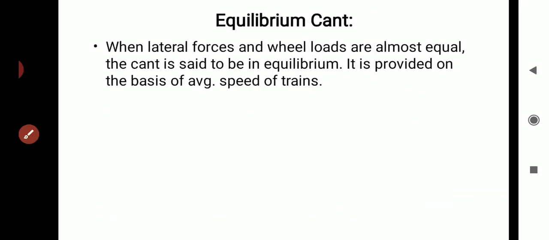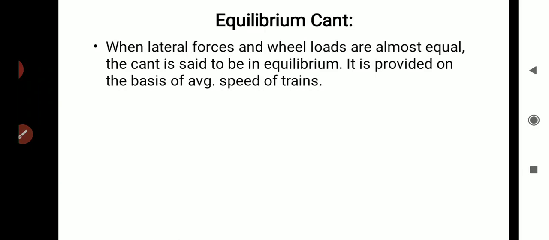Then next comes equilibrium cant, that means equilibrium super elevation. Generally in case of a railway track, some trains are moving at a higher speed and some trains at a lower speed. Super elevation generally depends upon the speed of the train. So in case of railway track we generally provide the super elevation according to the average speed of the train.